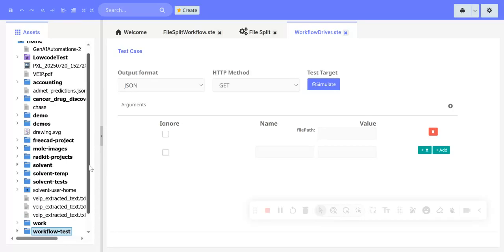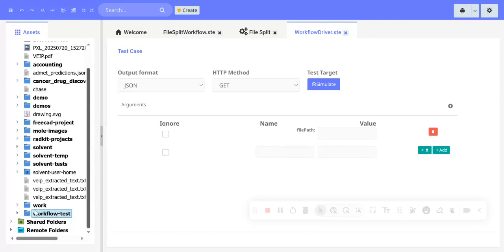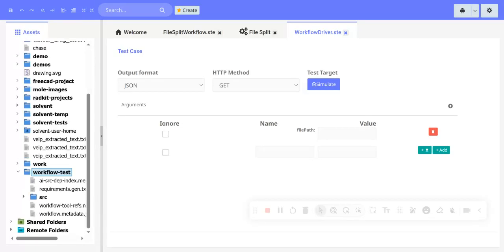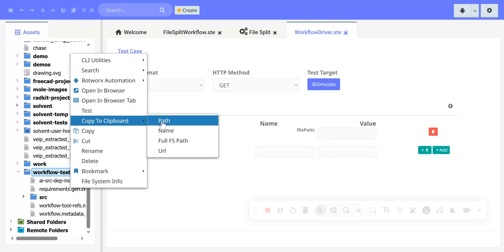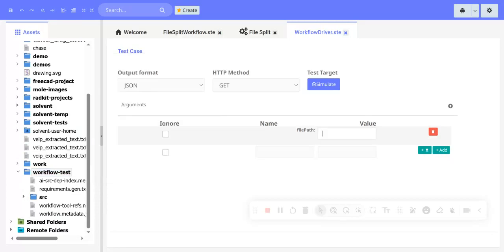Okay, so it gives us a screen that identifies the arguments that the workflow expects. So I'm gonna tell it to take the requirement document. I'll take the path to that as the input.